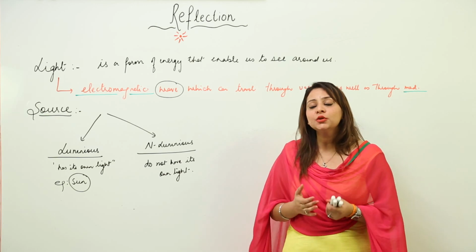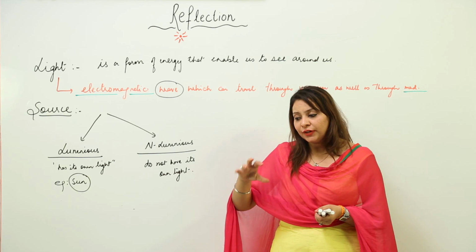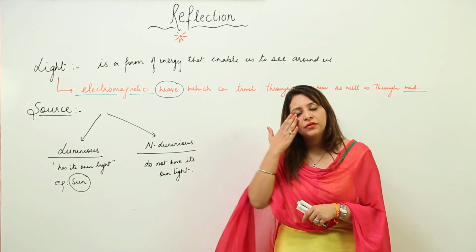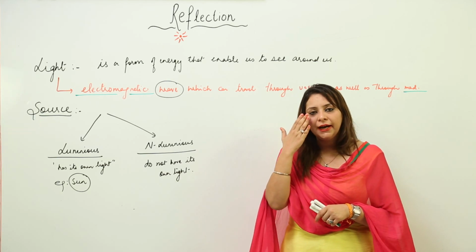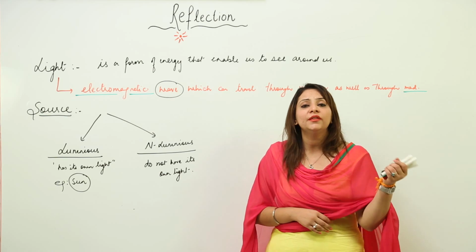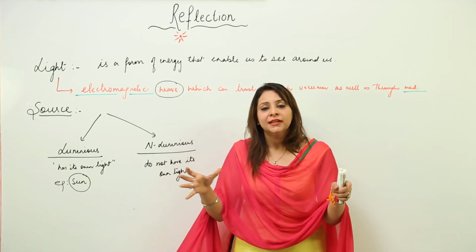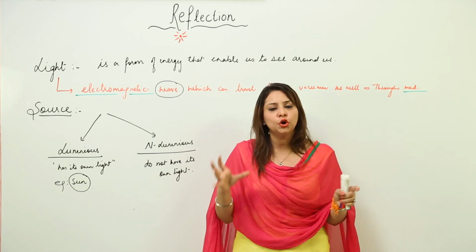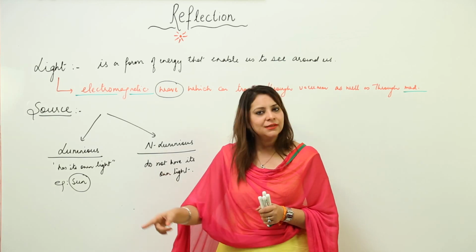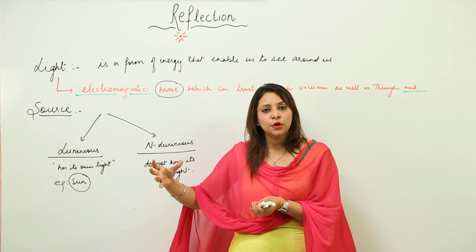Because why can't you see that? Because the chair does not emit any kind of light, and if it were emitting light, then light would have entered the iris, the eye, and we would be able to see it. But we are not able to see when we enter a dark room. But when you enter a room with the light, suppose you have the tube lights or bulbs on in your room, then you can clearly see that this is a chair, this is a table, this is a bed, because there is a luminous object already present.